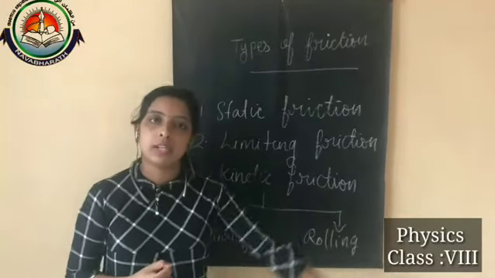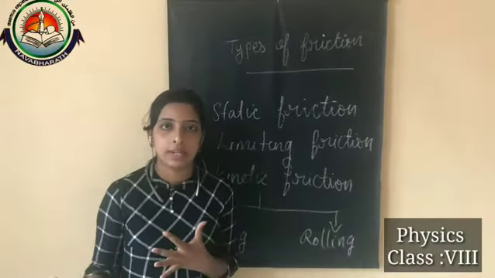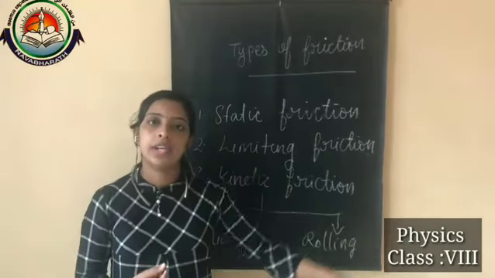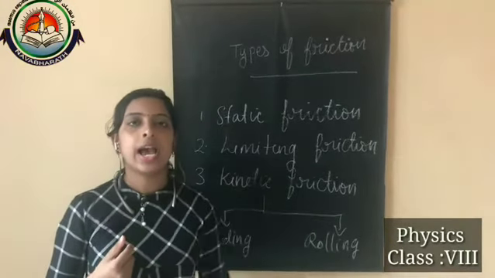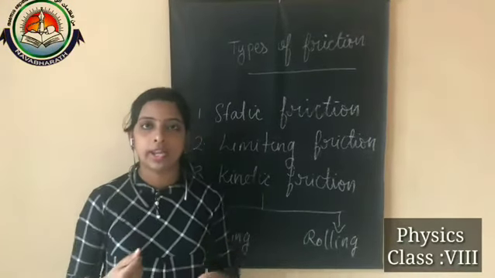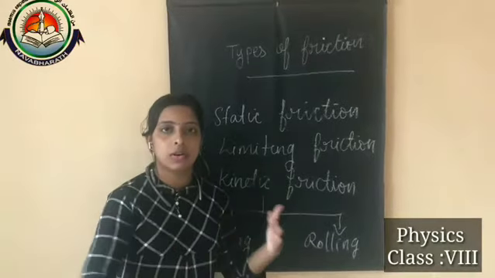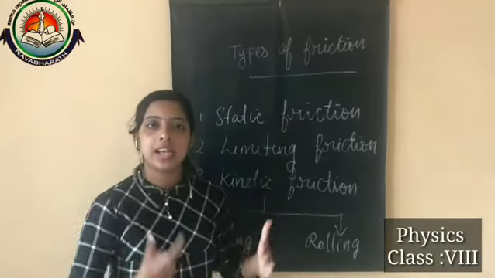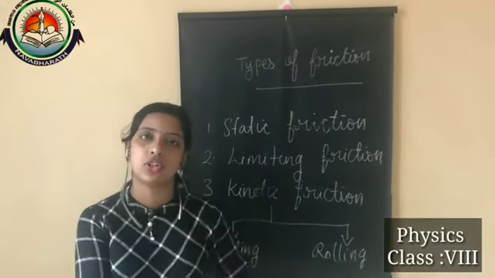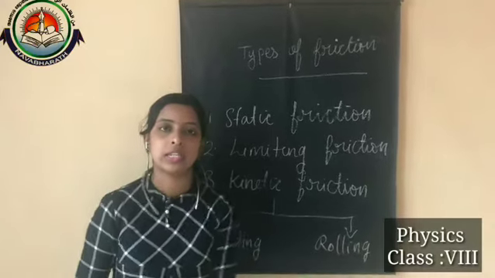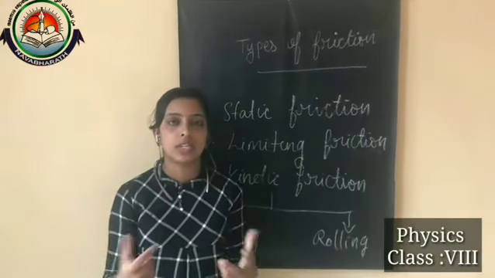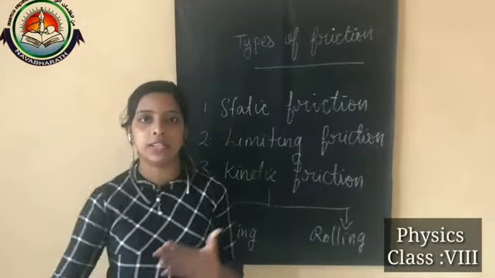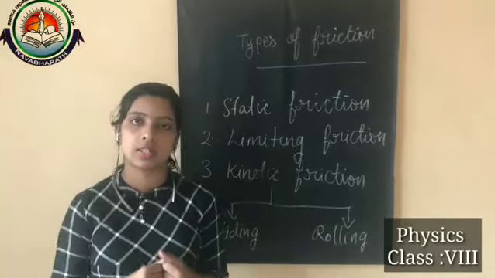You may have seen trolley bags, and we can easily carry these trolley bags. Why? Because the small wheels help us reduce the friction on the floor, so we can easily carry them. And nowadays school bags are also provided with these small wheels like trolleys.